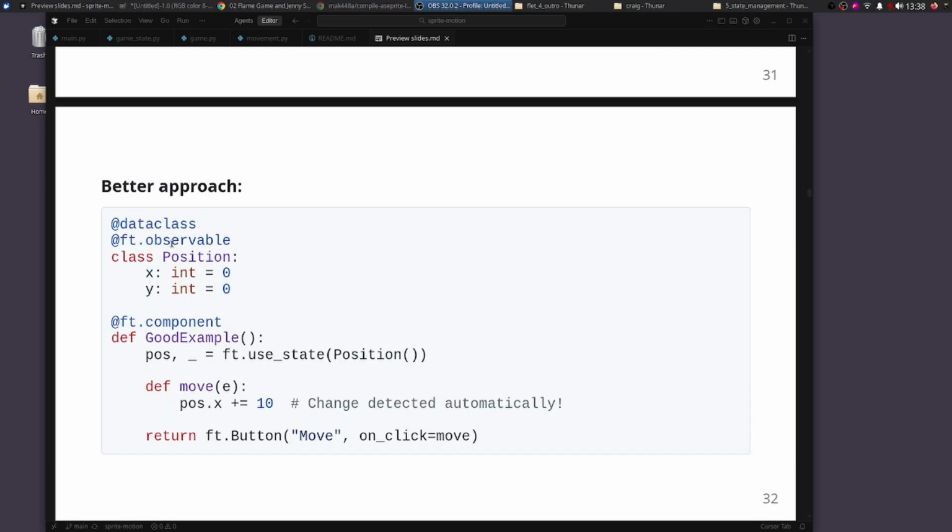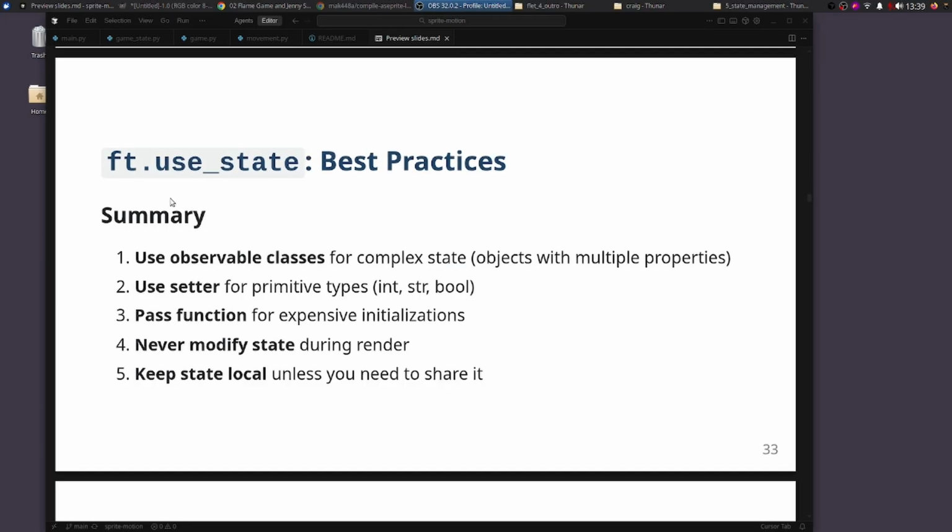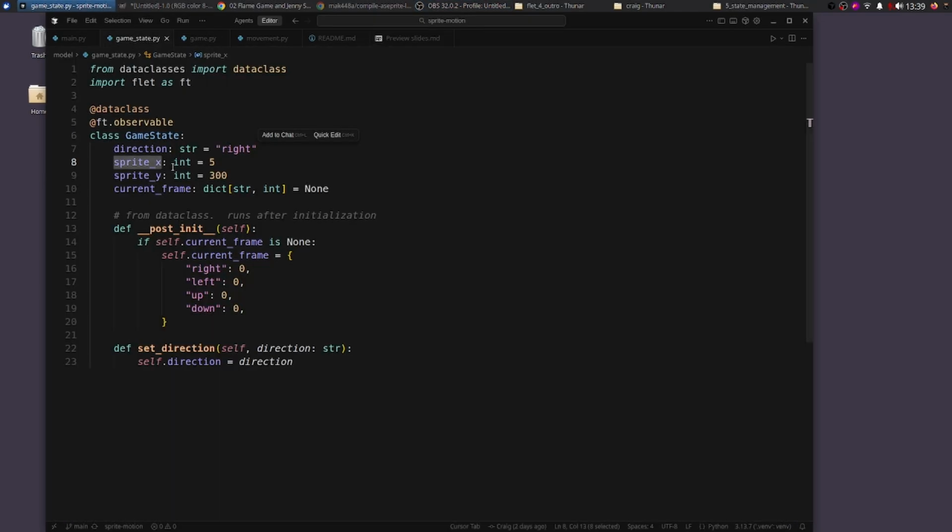What we're doing in our example is we are using the observable. So the x and y positions, if any of these are changed, then it will re-render. So for the useState, we should use observable classes for complex state. In ours, we have the direction, the sprite, the current frame, and all of these are connected to the movement of the girl.